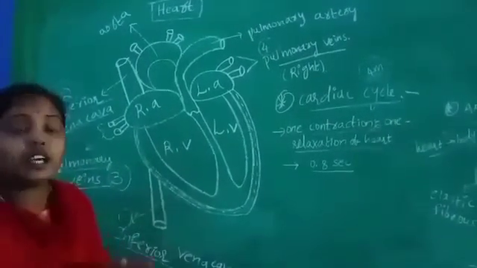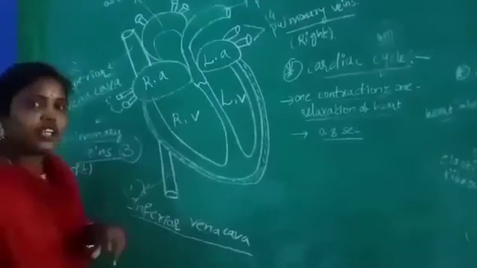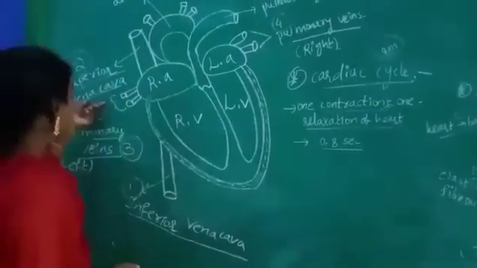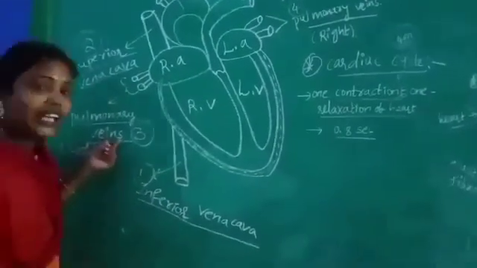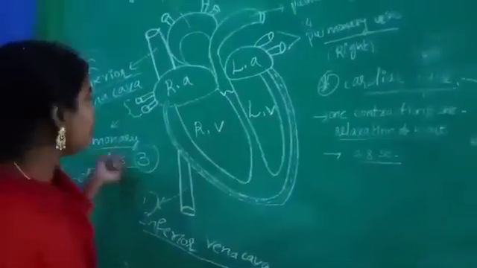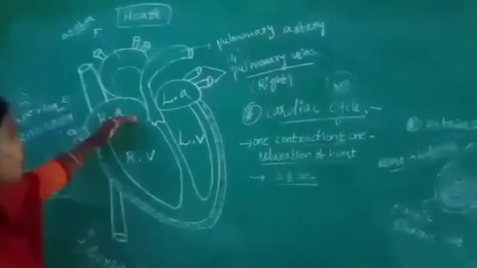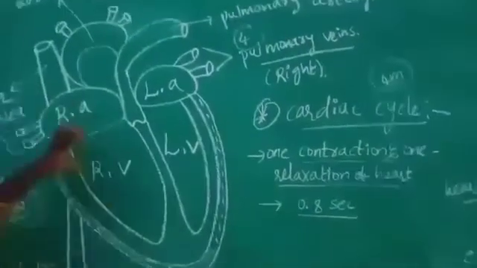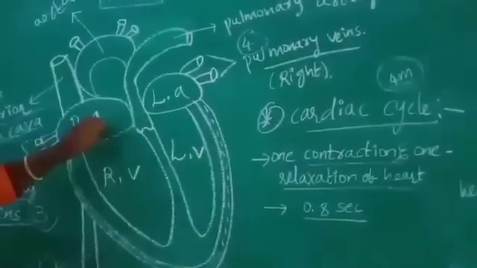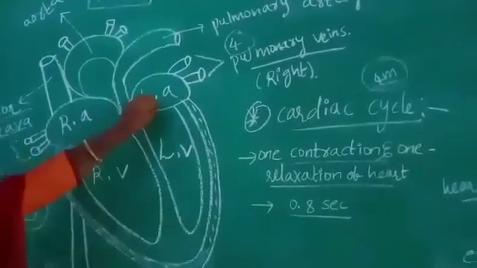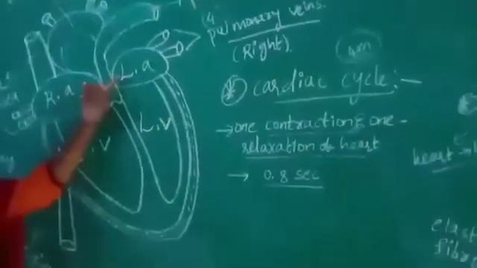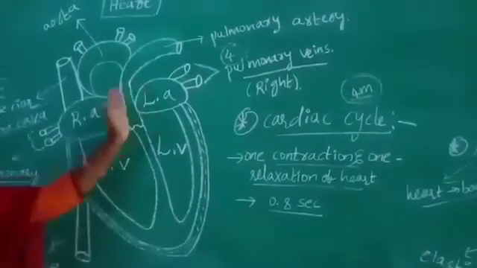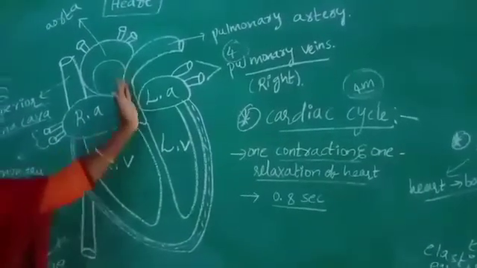Then what is happening in the second point of the cardiac cycle? The blood from the inferior vena cava, superior vena cava, and left and right pulmonary veins is pumped into the right atrium and left atrium. When these two atria are filled with blood, they are closed by a valve.